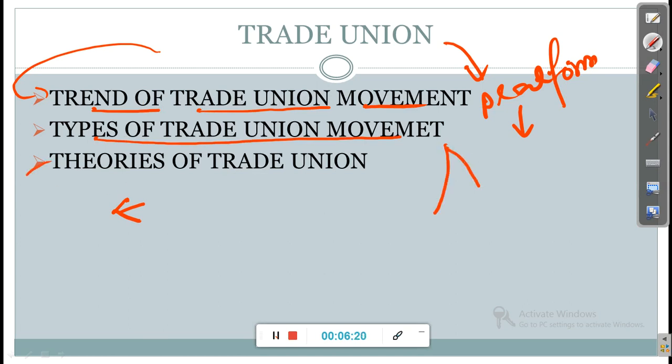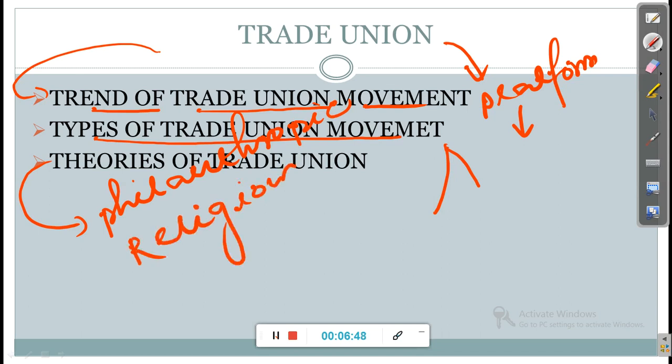And last is the theories of the trade union movement. In these theories, here also different thinkers analyze the trade union in their different ways. Like the philanthropic theory is there. And next, the religious theory is there.